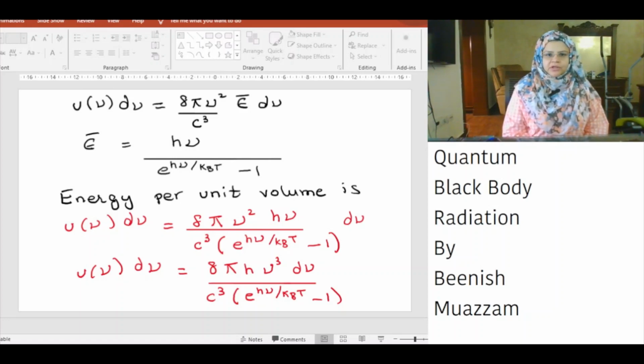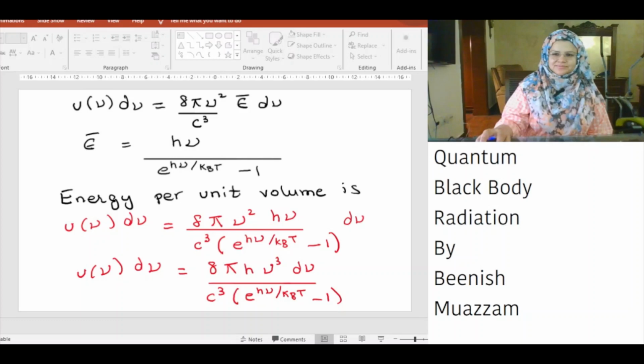Energy per unit volume is, if we substitute the value of E bar into u nu d nu, we get u nu d nu is equal to 8 pi nu square h nu divided by c cube [exponential h nu over k_B T minus 1] d nu. u nu d nu is equal to 8 pi h nu cube divided by c cube [exponential h nu over k_B T minus 1] d nu.